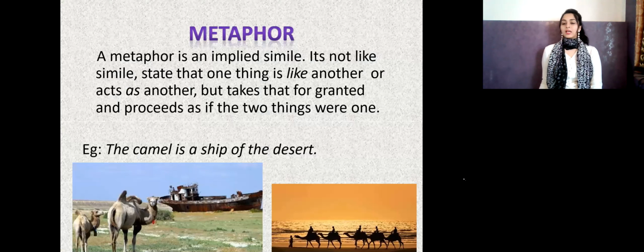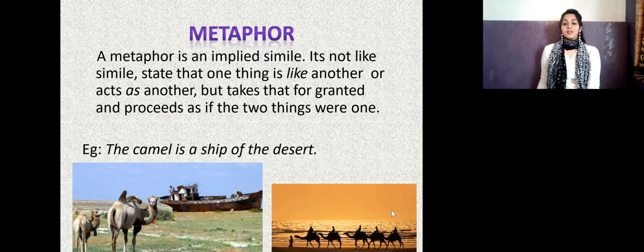Okay, let's see the other type of figure of speech, and that is metaphor. A metaphor is an implied simile. That means it is a type of simile, something very similar to simile. It is not exactly like simile, but it has something that matches. It states that one thing is like another or acts as another, but it takes that for granted and proceeds as if the two things were one.